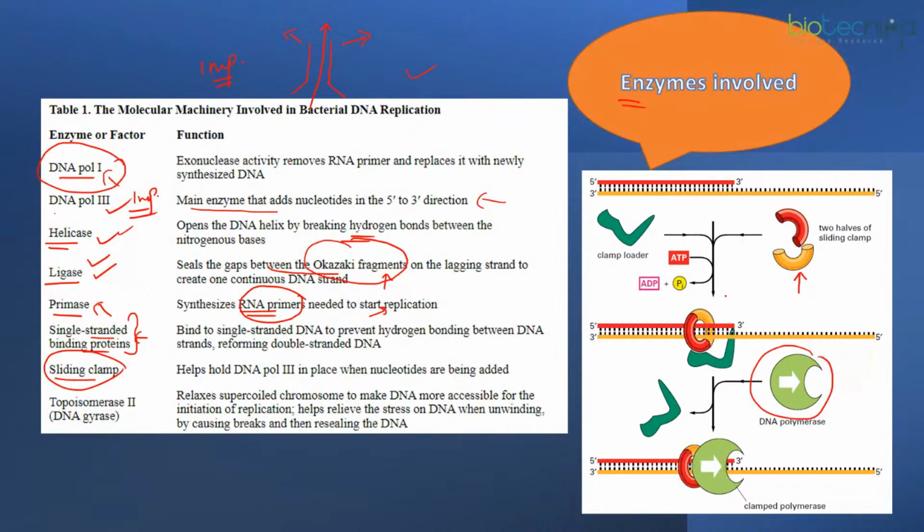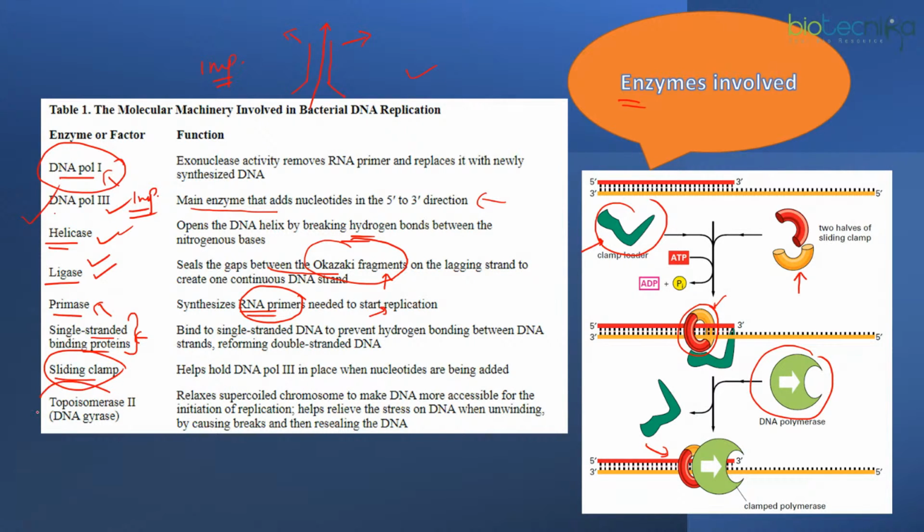So sliding clamps are donut shaped structures, the circular structure as you could see here. So they would be supporting the DNA polymerase on the DNA. So that is why they have been named sliding clamp. A clamp is something which is used to hold the other thing tightly, right? And these sliding clamps are loaded by the clamp loader. So what you are finding here are the clamp loader. So if you can remember that, that's well and good. But this would be sufficient if you are able to memorize the names of the important enzymes, other than clamp loader, the other enzymes which we have discussed earlier.